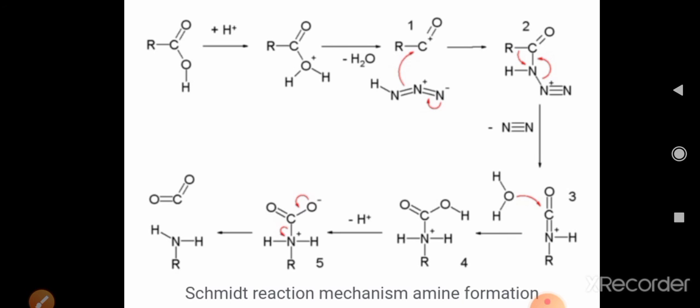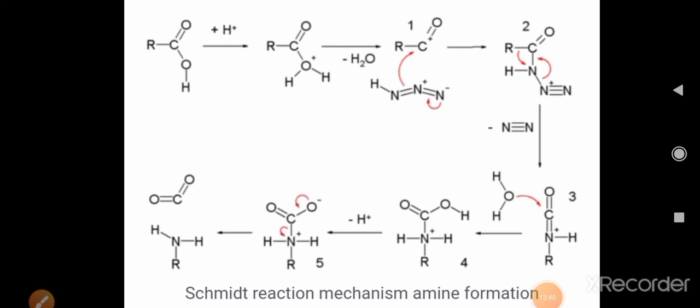After that, CO2 is given out to form the final product amine, that is RNH2.